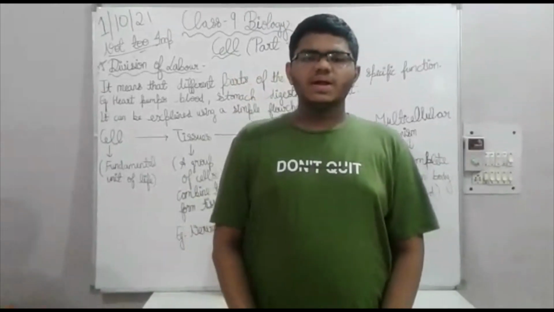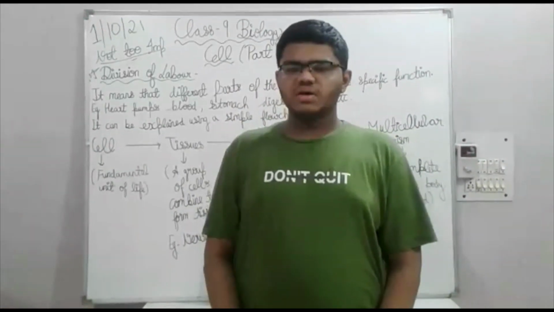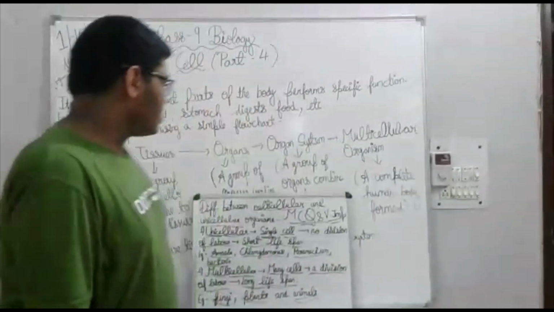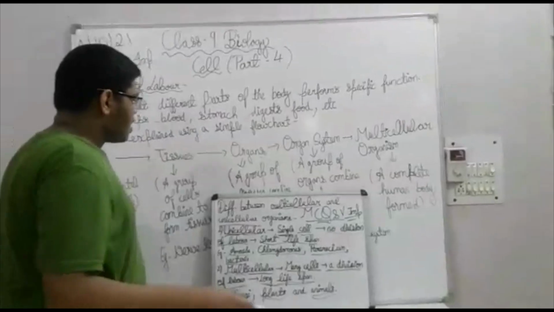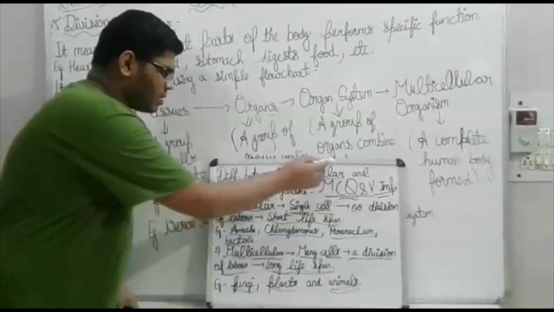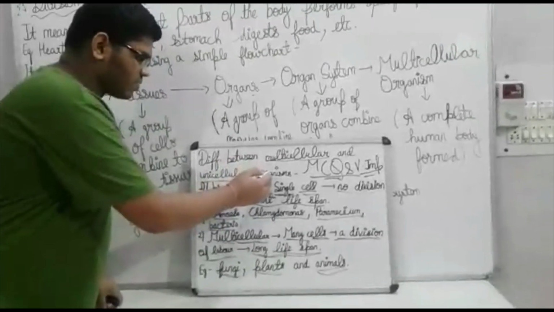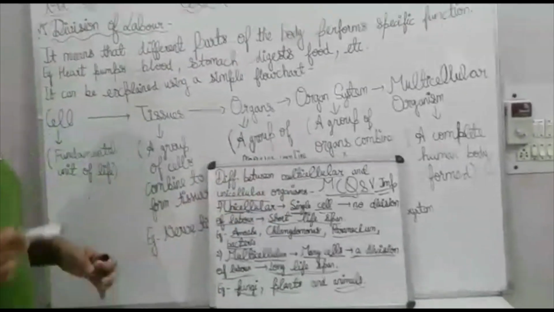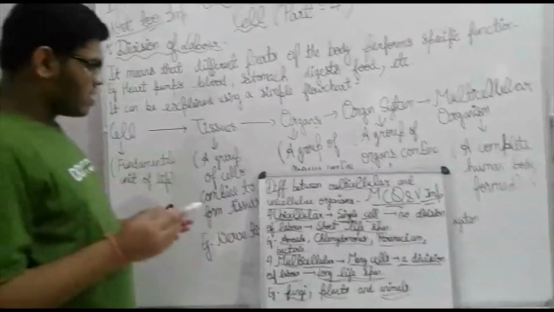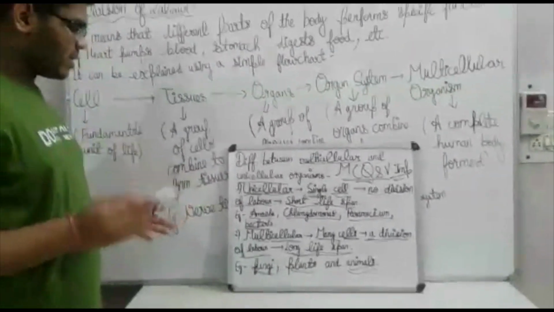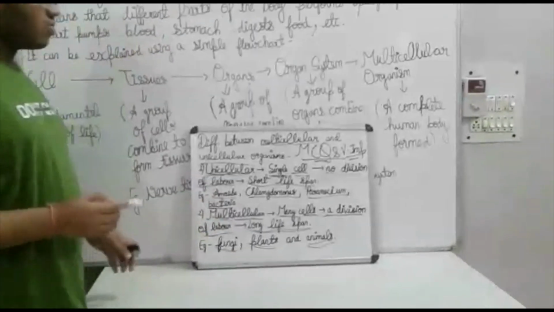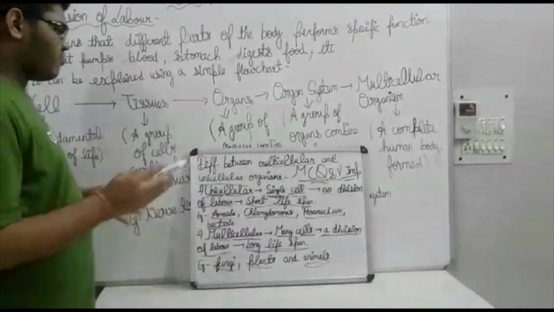First we will have a recap of what we studied in part 4 of the cell chapter. I first discussed the difference between multicellular and unicellular organisms, which is very important for MCQs, as they can ask where the division of labor occurs. The answer is multicellular organisms. Now I am having a recap of what we did.